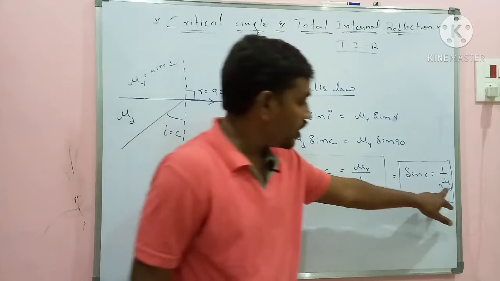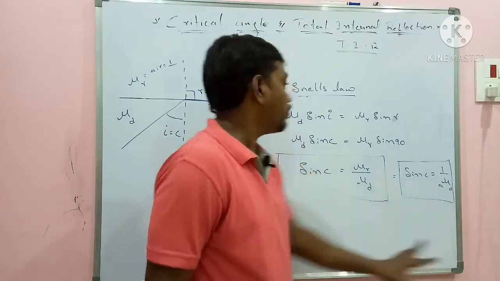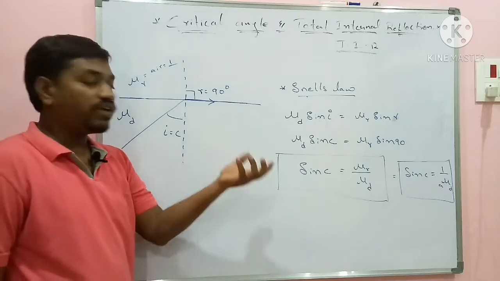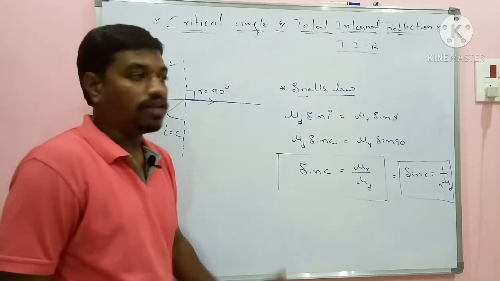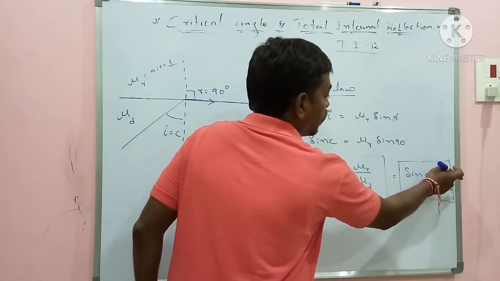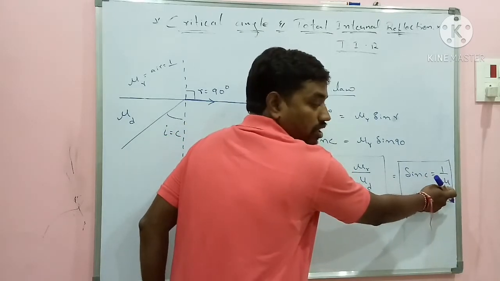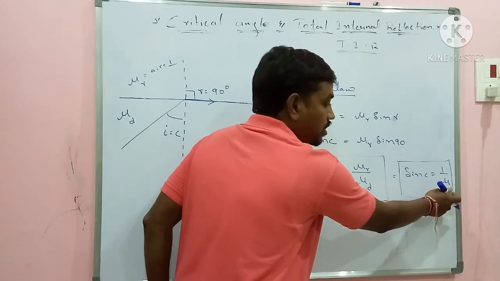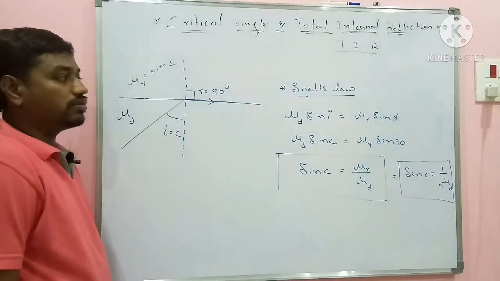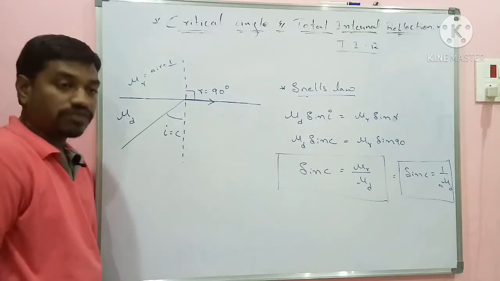Remember, single mu will never be written; it will be written with respect to some medium. This critical angle is defined for a pair of media, but for a single medium, the critical angle is not defined at all. So wherever you see sin C, it should be either mu rarer by mu denser. Remember, mu rarer by mu denser, or else mu with respect to the two media we need to mention here. So from there we will get the expression for the critical angle.